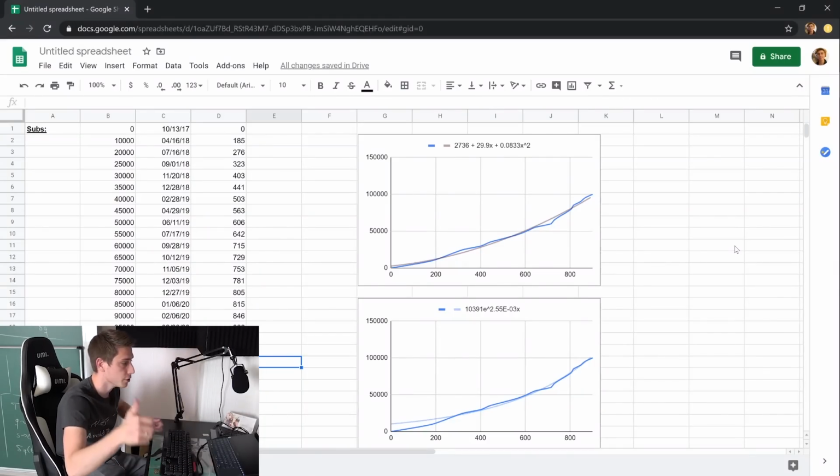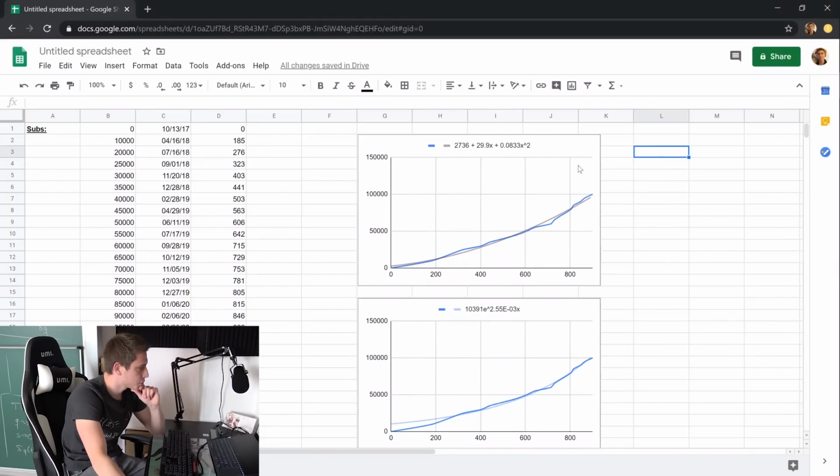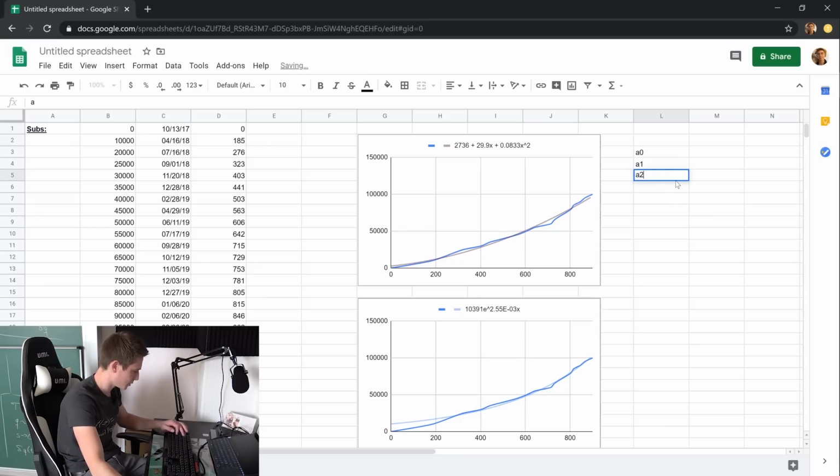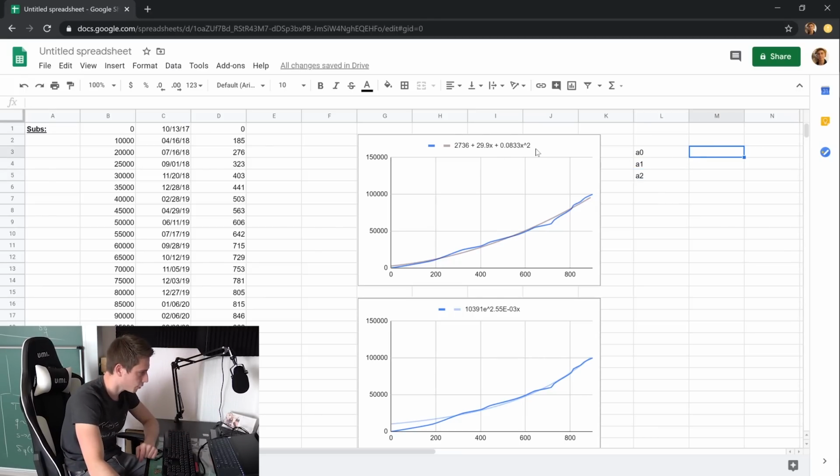Cold coffee, pretty good. So if we want to have our prediction, let me at first get our parameters going. So this is going to be a naught. Those are the coefficients of our polynomial that we have.